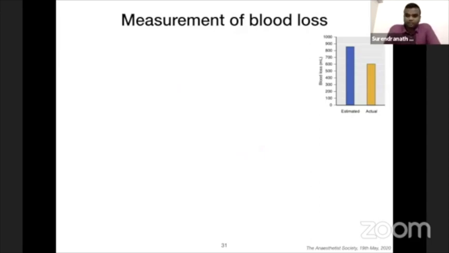Actual measurement of blood loss. If you ask an anesthetist to estimate the blood loss, we usually overestimate by at least 40 to 50%. So that is the biggest flaw in the visual method. If you just see visually the pad, these gauze pieces, the suction bottle, then the estimation is an overestimation. The next more ideal measurement is gravimetric. That is, you measure each gauze and pad, the dry weight and the wet weight, that is the completely soaked pad and gauze. You subtract the dry weight, you get the absolute blood loss.